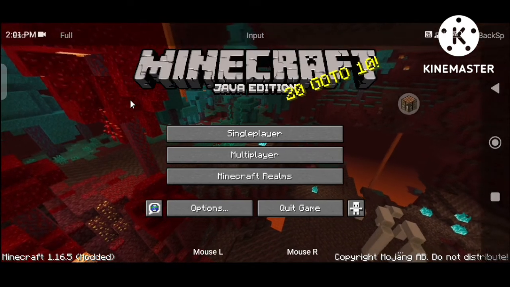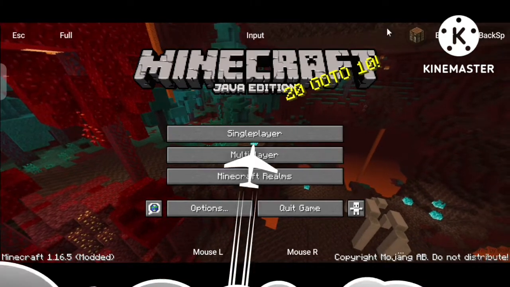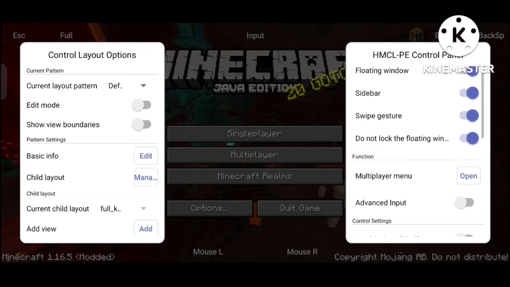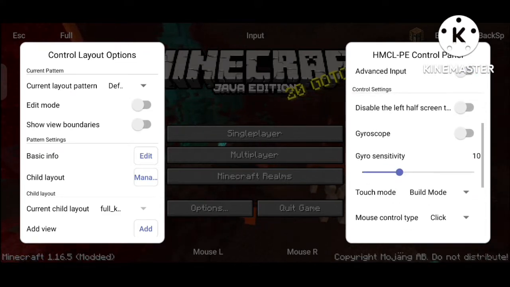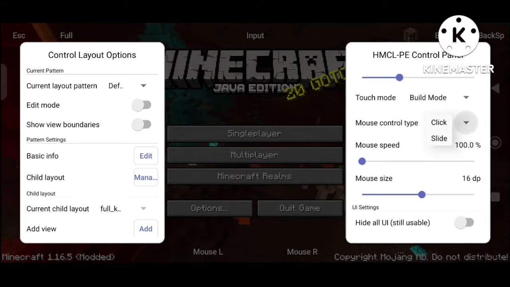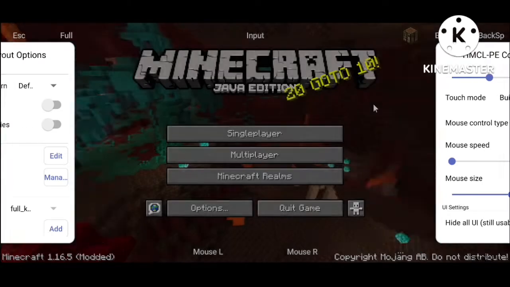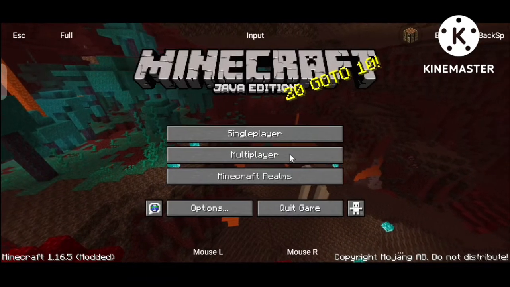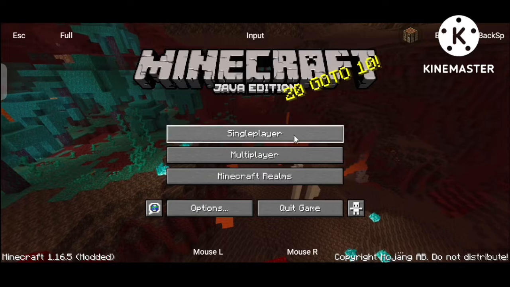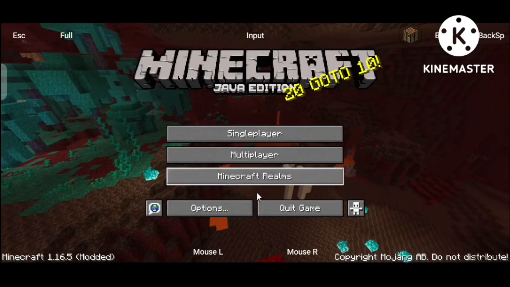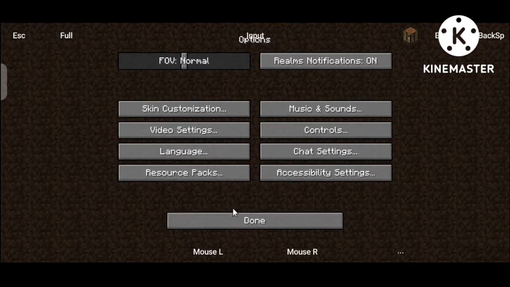First of all, click on the floating icon and scroll down and click on mouse control type and select slide option. And then the problem is fixed. As you can see, the mouse is working like PojavLauncher.